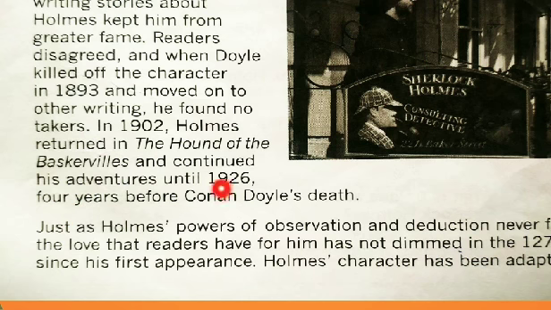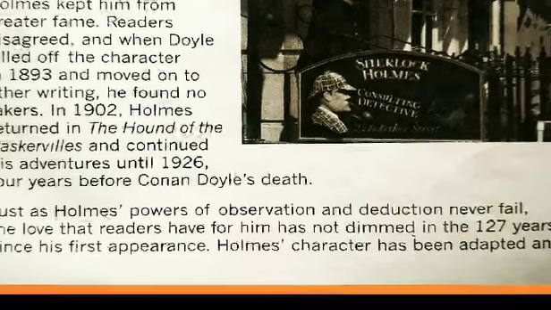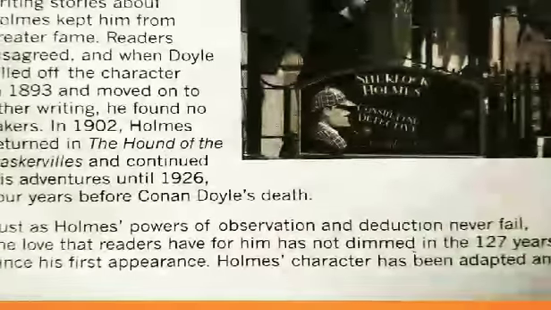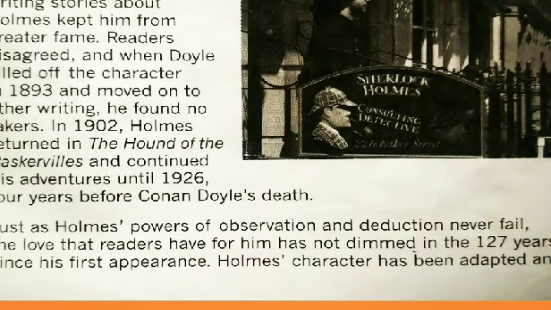That means Conan Doyle had died in 1930. That's what it means here.